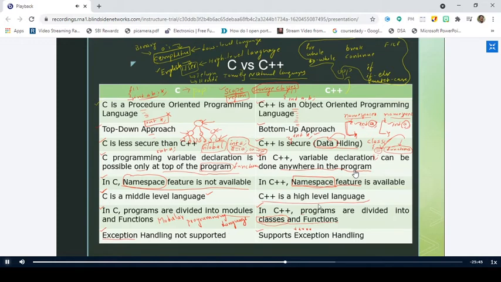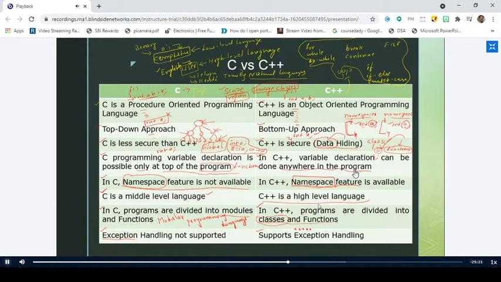And in C, we don't have the concept of exception handling, where an exception is nothing but an error. It is a runtime error. We don't have any mechanisms to handle the runtime errors in C. But in C++, it has included one particular concept called exception handling, where we can handle the runtime errors.